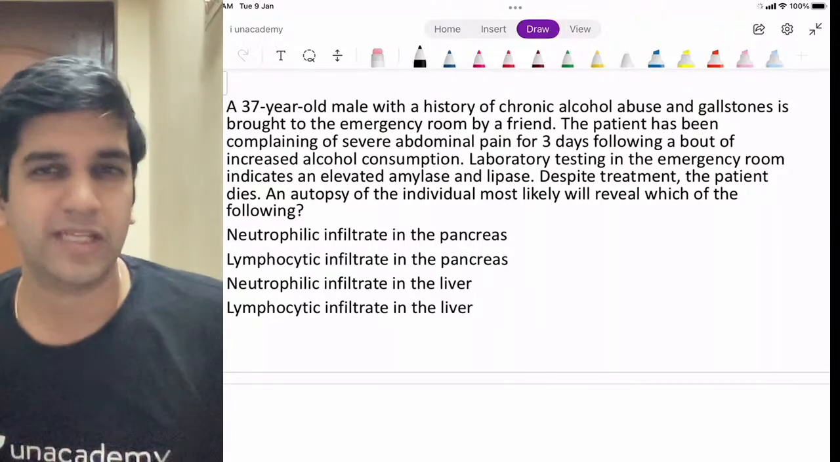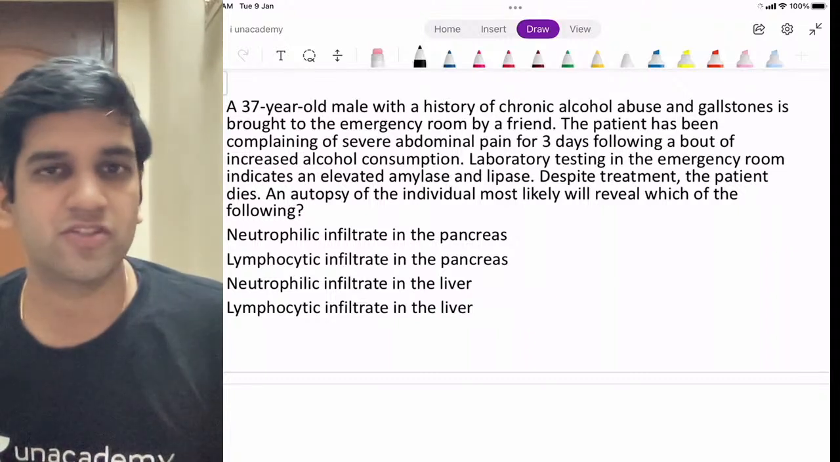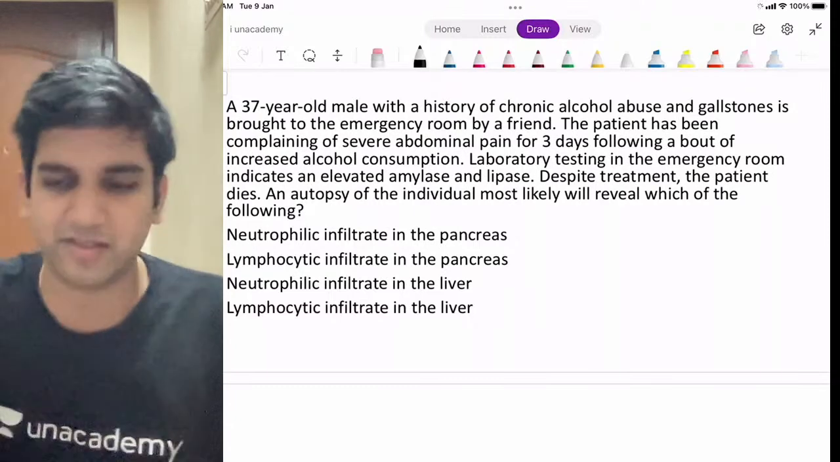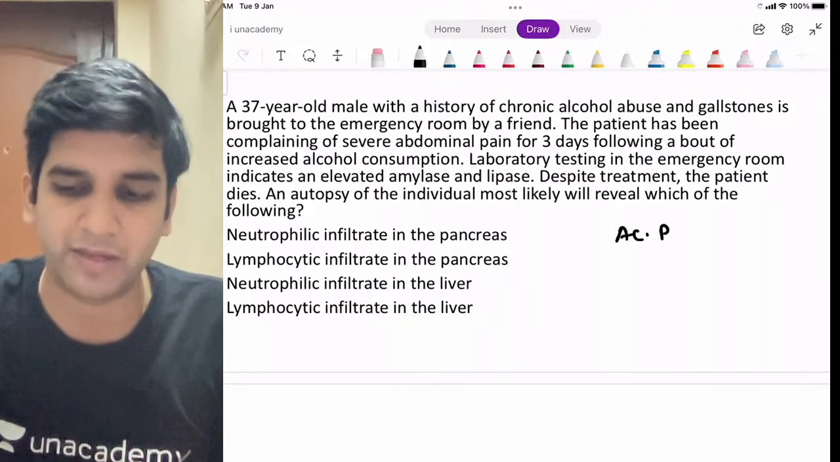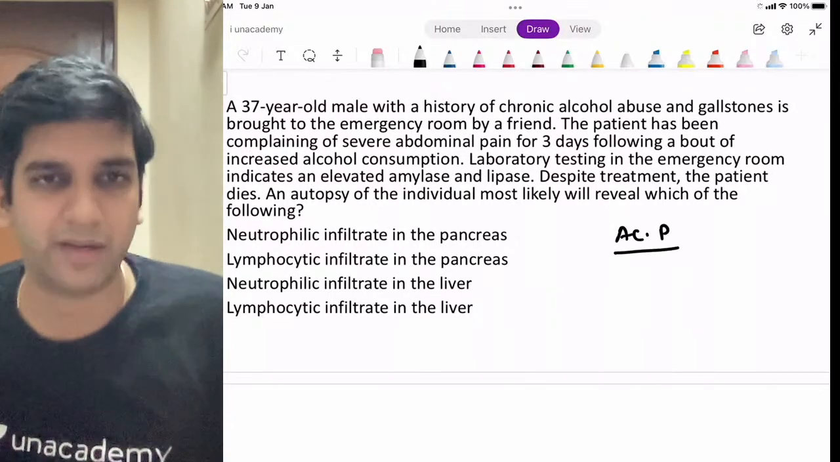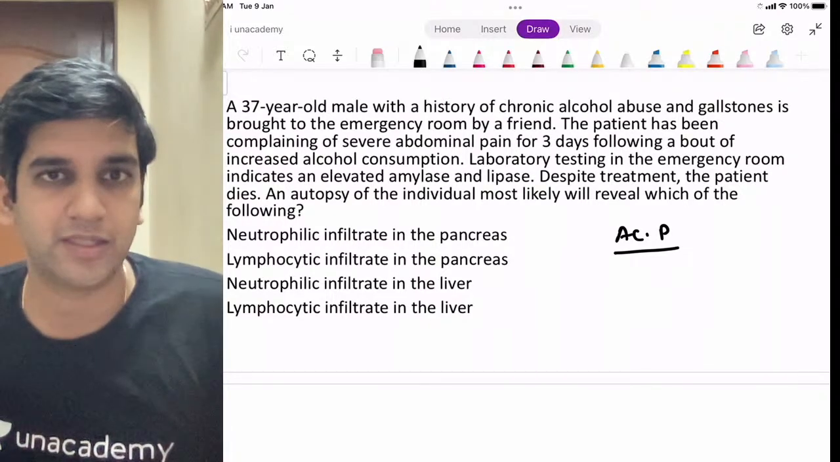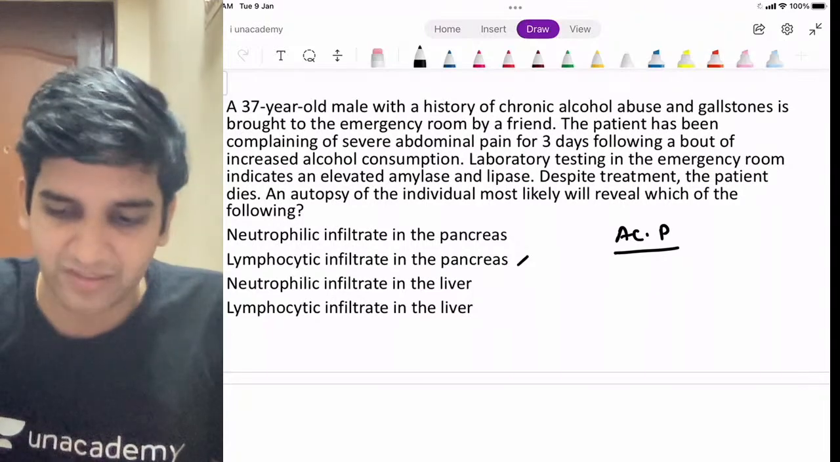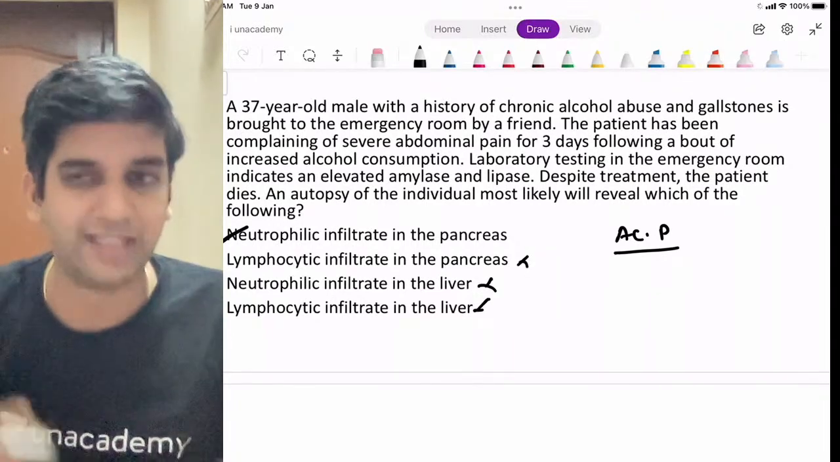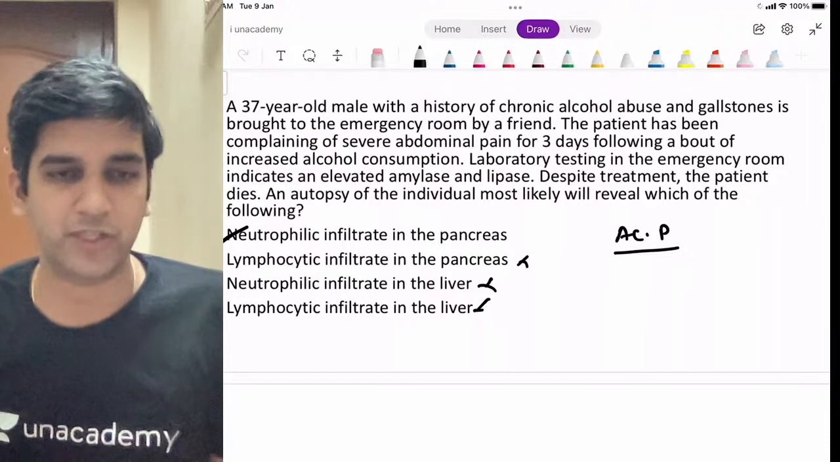Diagnosis: chronic alcohol abuse, gallstones, brought to the emergency room, and there is an elevation of amylase and lipase. I'm sure everyone will know the answer here. It's a very, very classical case of an acute pancreatitis, right? The answer is very simple here. It's neither of these. Answer is option A. That's not a difficult thing at all. All of you wrote option A, right?